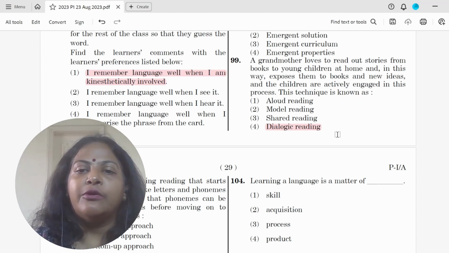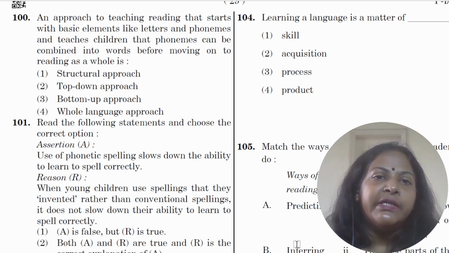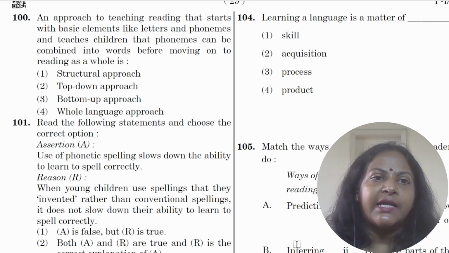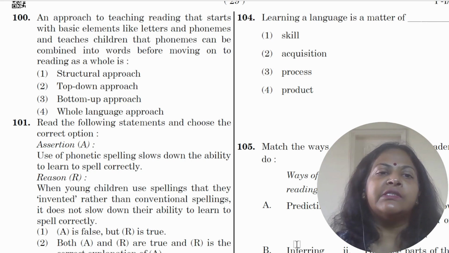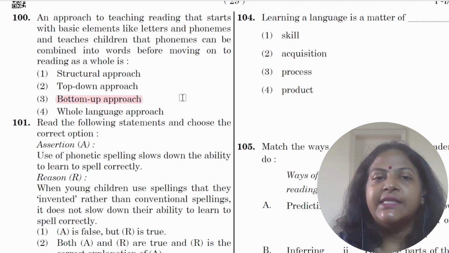This is called dialogic reading. Question 100, an approach to teaching reading that starts with basic elements like letters and phonemes and teaches children that phonemes can be combined into words before moving on to reading. So this is the bottom up approach. You're starting with letters and sounds and then moving on to words and sentences.